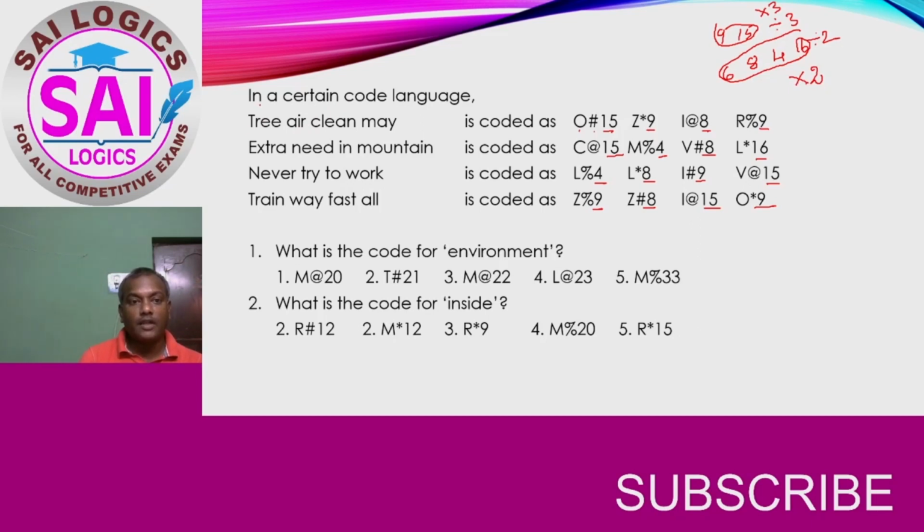So here the total number of letters is 4. Here it is 3. Here it is 5. Here it is 3. Now if you can observe here, so one type of alphabet, that is odd numbers are multiplied by 3 and even numbers are multiplied by 2. So if this concept is applied here, 4 2s are 8. So that is clearly visible here. 4 2s are 8.